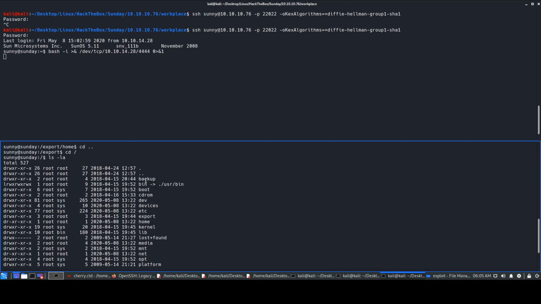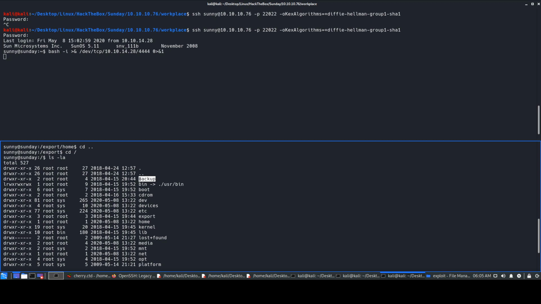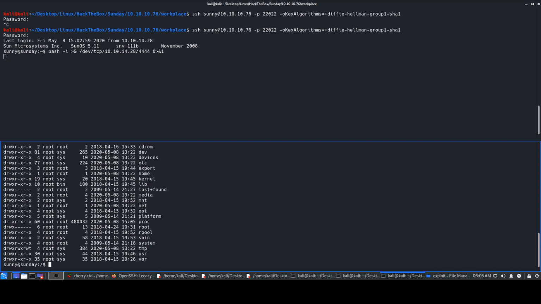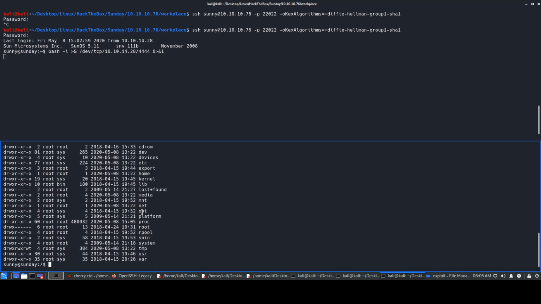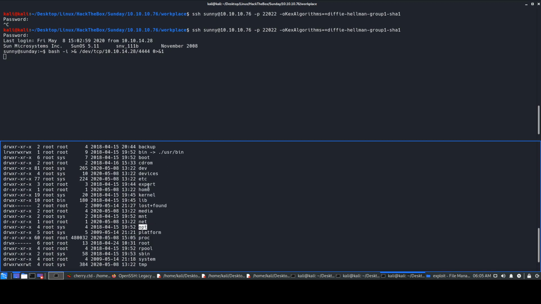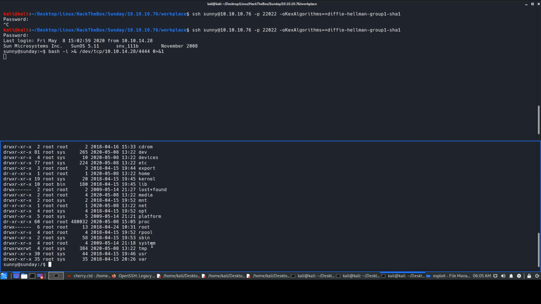So if you see, this particular folder over here is very unusual because backup is not present over here. Okay, so we do not have the backup folder present. It will either be present in something like your www directory, but it's not present over here. So we can go and check out this backup folder, which is not likely to be there. Otherwise, all these folders, opt, home, etc, dev, and bin, are already present over here. Okay, let's just go and look at the backup folder.